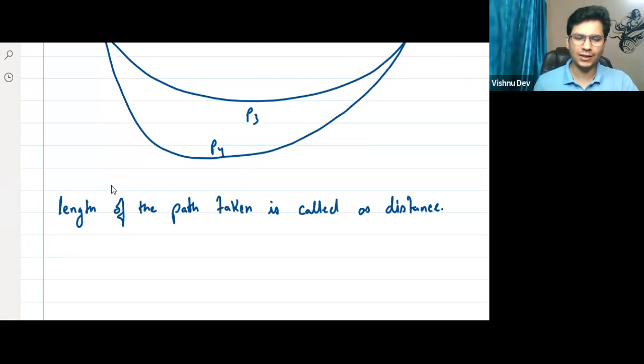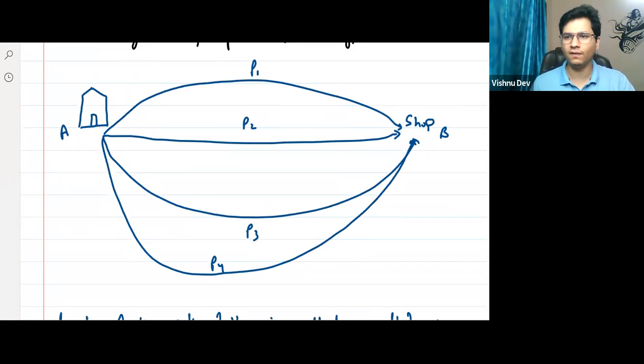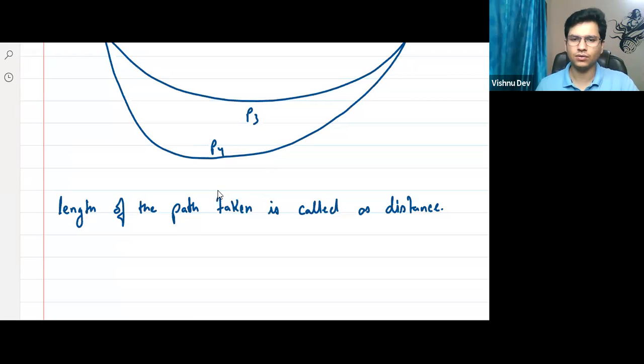Okay. Now एक चीज बताओ, length of the path, it is just the length. So it doesn't matter which path you take. All the paths will be having some distance. हाँ या ना? P1 का भी कुछ distance होगा, P2 का भी कुछ distance, P3 में भी, P4 में भी कुछ distance, right? Yes or no? So can I say, sir, length does not depend on the direction? So distance is basically the length of the path, irrespective of the direction.